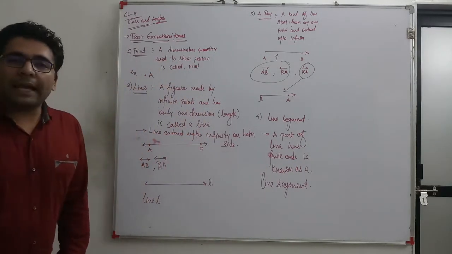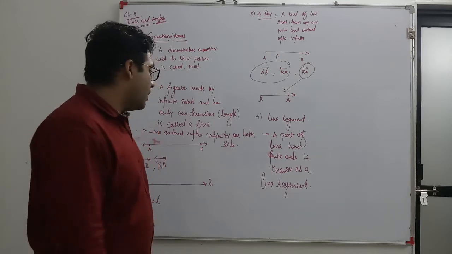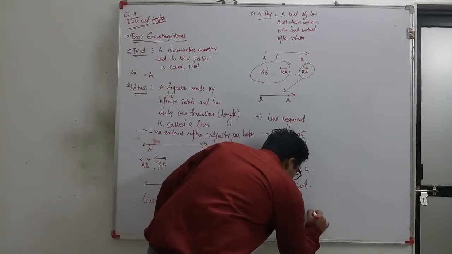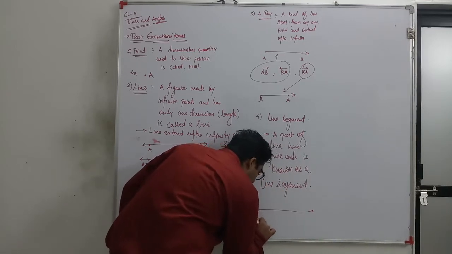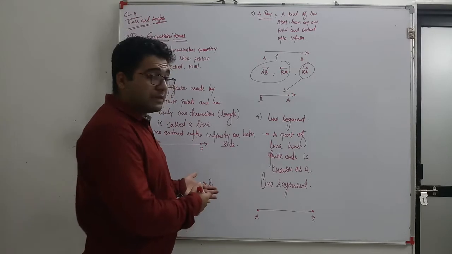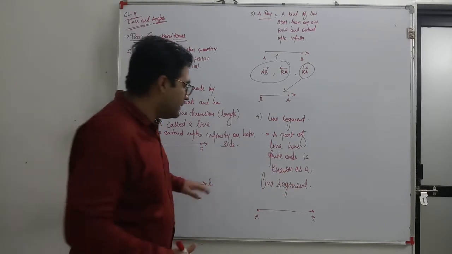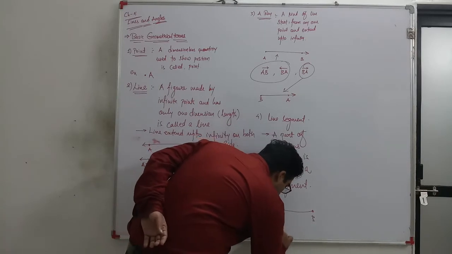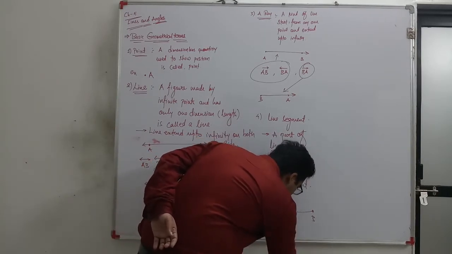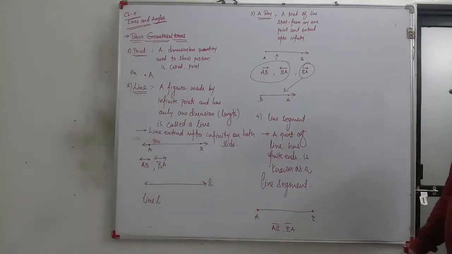Here this is a part of the line and both ends are finite, because they are not extended further. So this is known as a line segment. And how can we represent it? We can represent it like this, AB and BA. Both are the same.